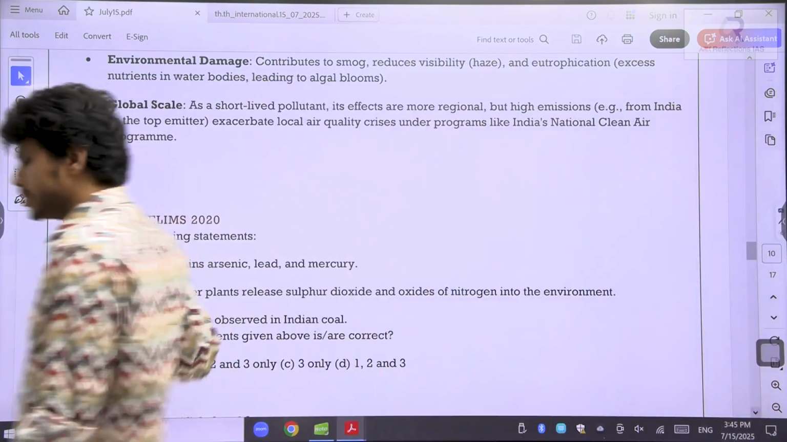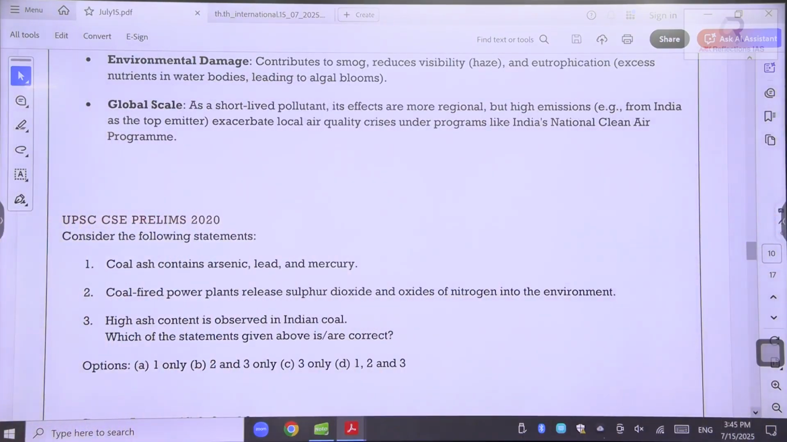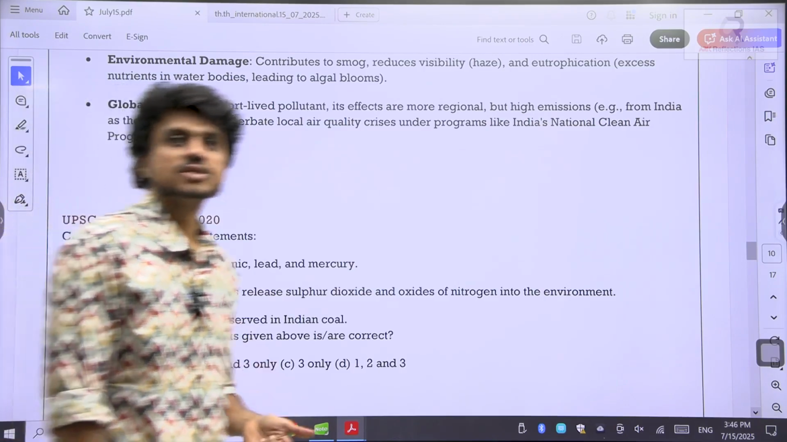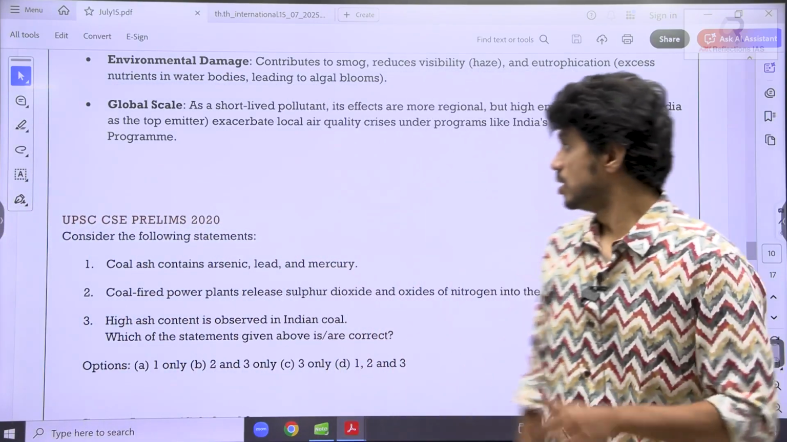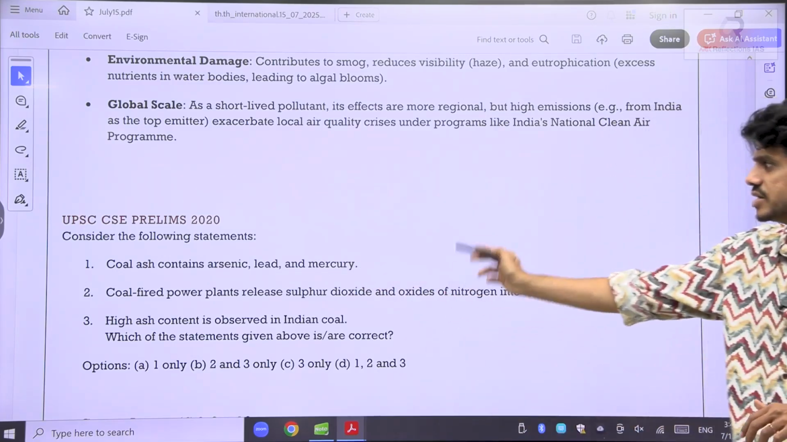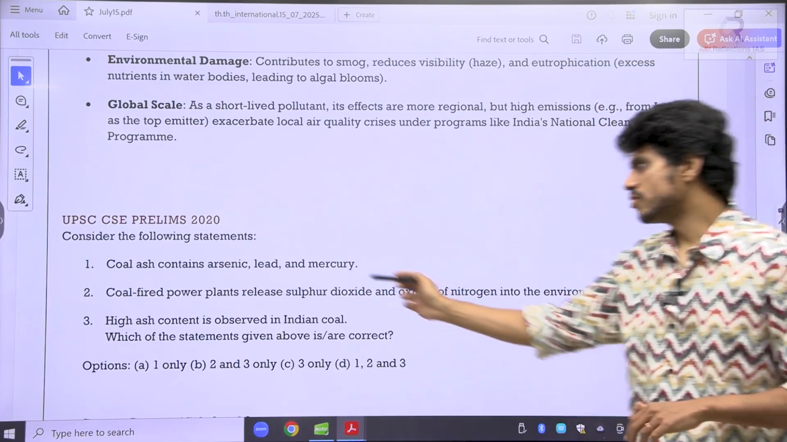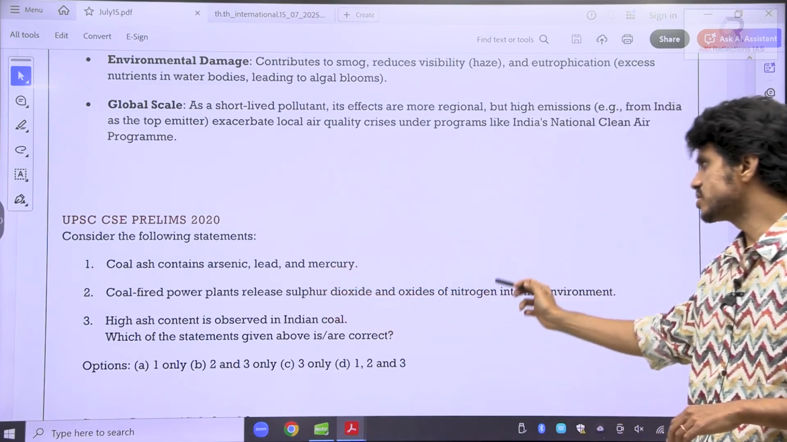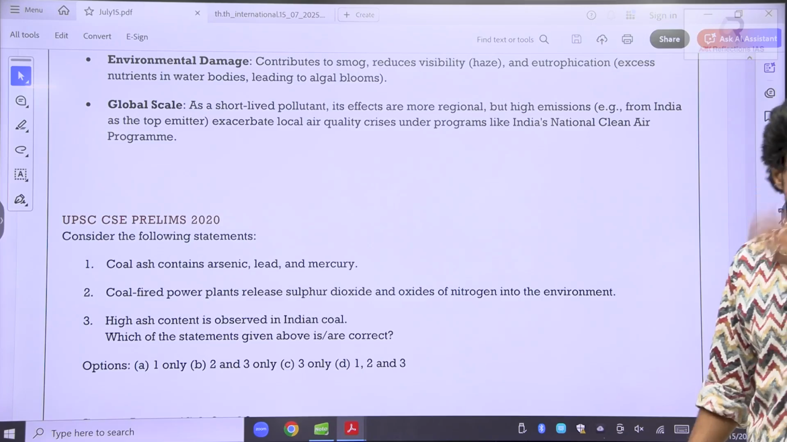This is how they have asked it in 2020. So not sulfur dioxide, okay. Basically, they do not get confused with it. Okay, ash. So in one of the statements, they have mentioned the sulfur dioxide. Coal ash contains arsenic, lead, and mercury. High ash content is observed in Indian coal. Coal-fired power plants release sulfur dioxide and oxides of nitrogen into the environment. So here,